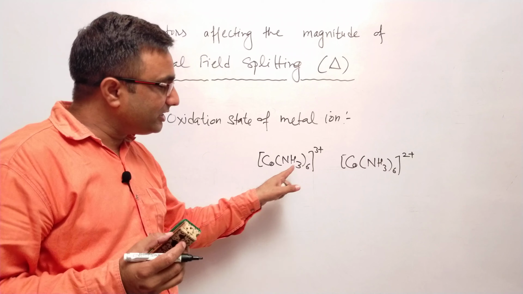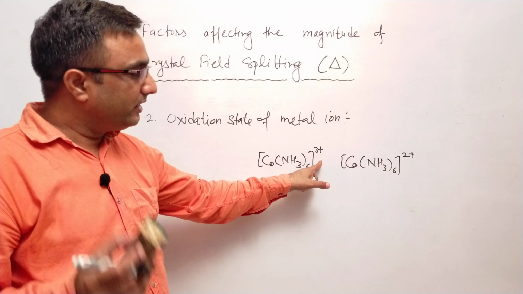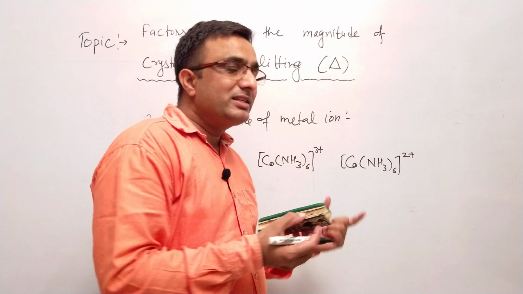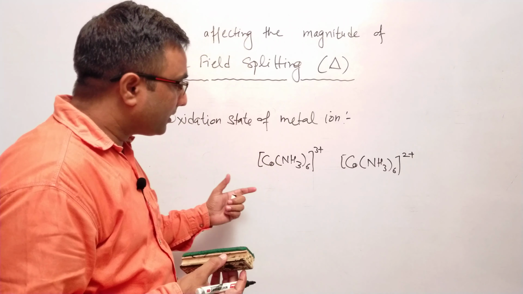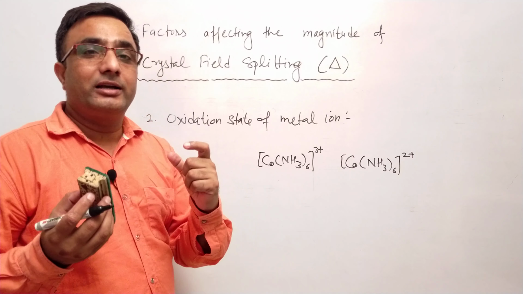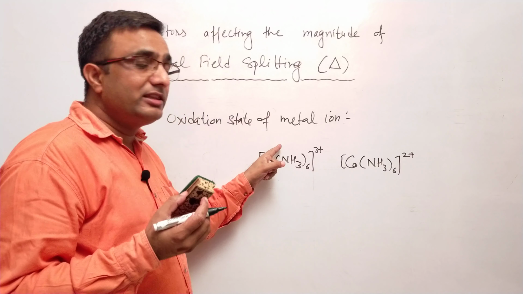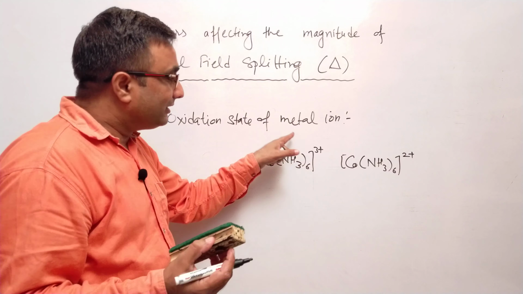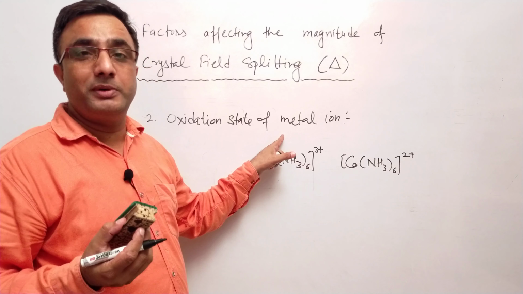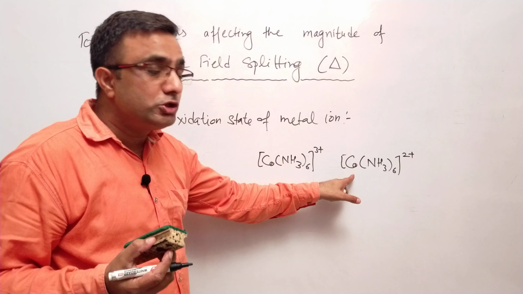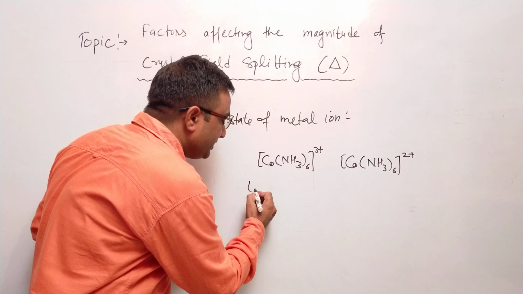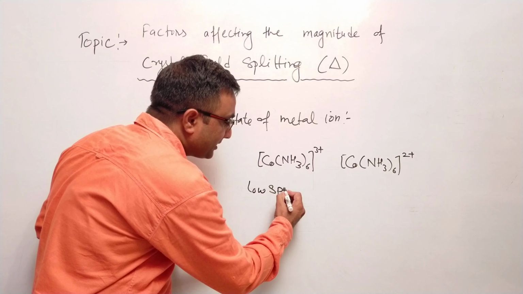In first complex it is present in +3 oxidation state. In this complex it is present in +2 oxidation state. Both the complexes are of octahedral nature, but based on oxidation state, crystal field splitting in this case, in which cobalt is present in +3 oxidation state, that is having higher crystal field splitting in comparison to cobalt in +2 oxidation state. As a result, this complex is called a low spin complex.